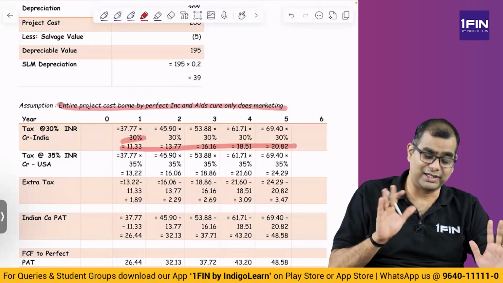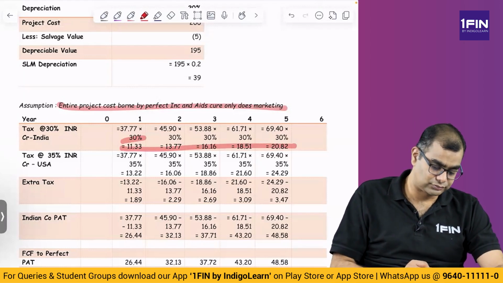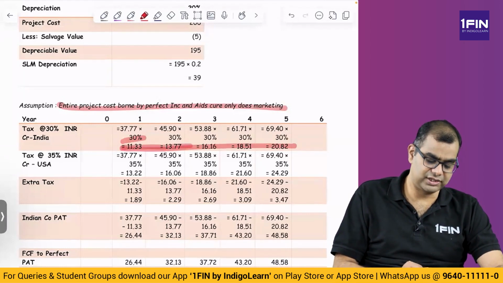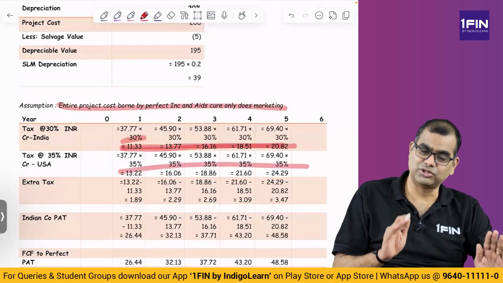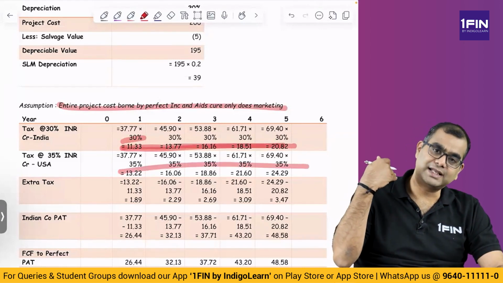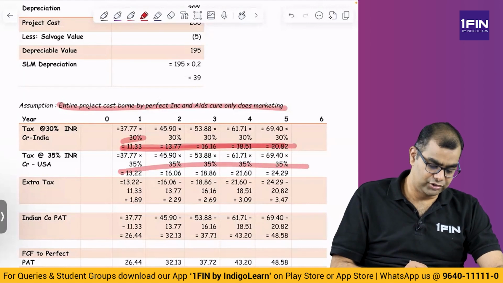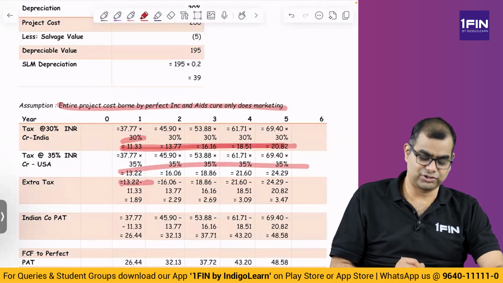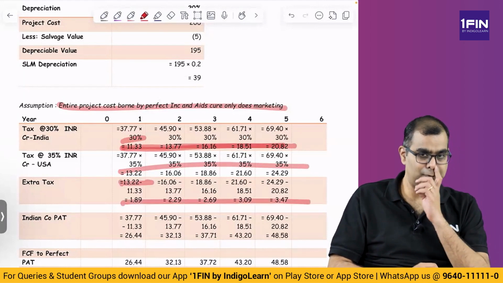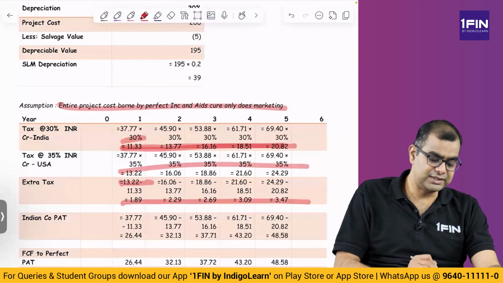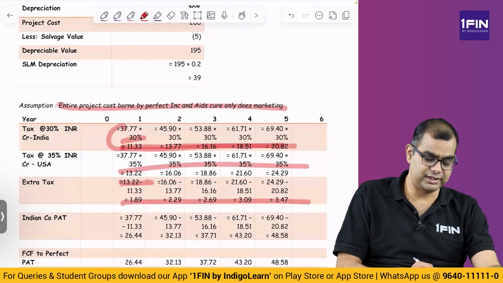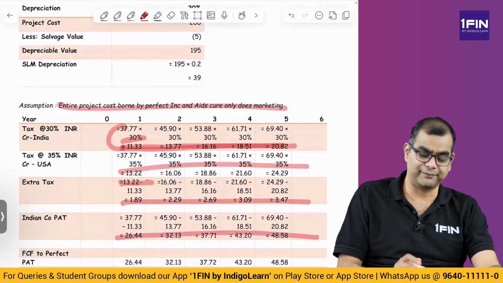Again, this is why I absolutely don't like this problem. So first compute the tax in India, tax in US. First let us do the simple way, that is, the tax is on profit, on PAT. Don't think of tax on cash flows. What is the extra tax? The difference between these two is the extra tax, 1.89 and so on. What is the PAT of the Indian company? You subtract Indian tax from Indian PBT, you get the PAT in India.